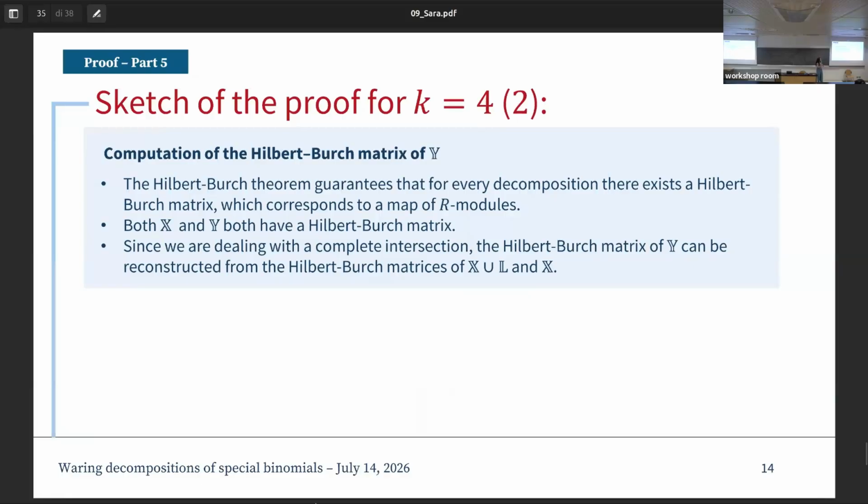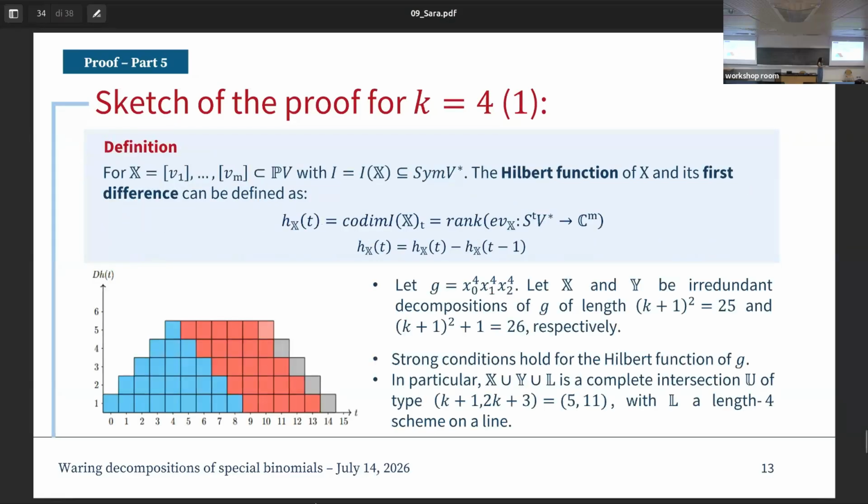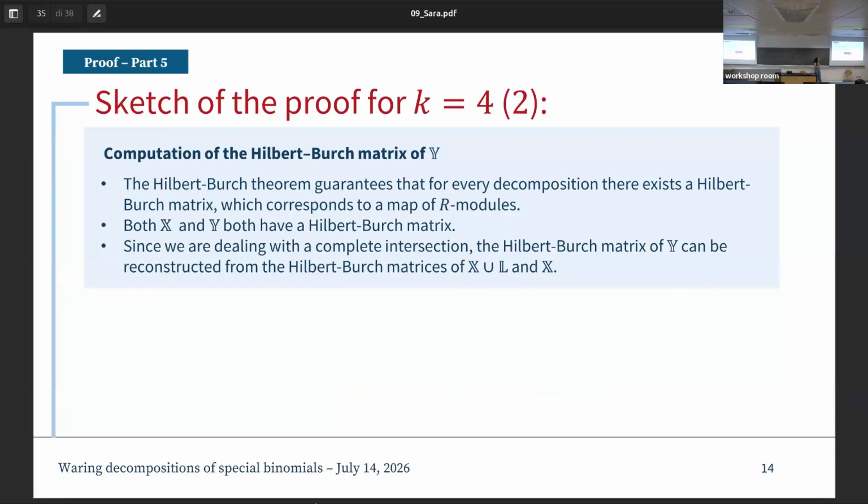But now we know that by the Hilbert-Burch theorem, we can associate to each decomposition of the monomial T a Hilbert-Burch matrix, which is nothing but a map between monomials. And since X and Y are assumed to be decompositions of T, we can retrieve their Hilbert-Burch matrix. In order to do this, we start from the fact that we lie on a complete intersection, hence we compute the Hilbert-Burch matrix of this set of points X. We compute the Hilbert-Burch matrix of the set of points X in L, and this will allow us to retrieve the Hilbert-Burch matrix of the decomposition Y.